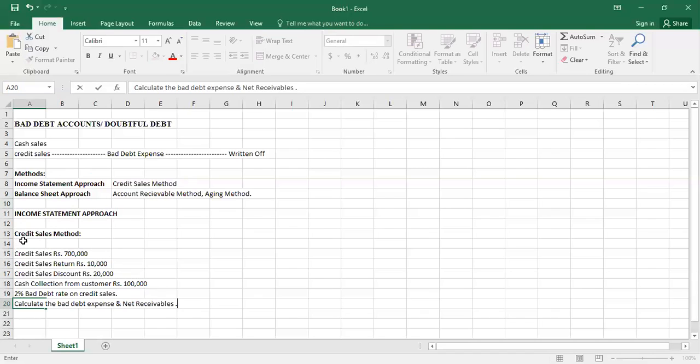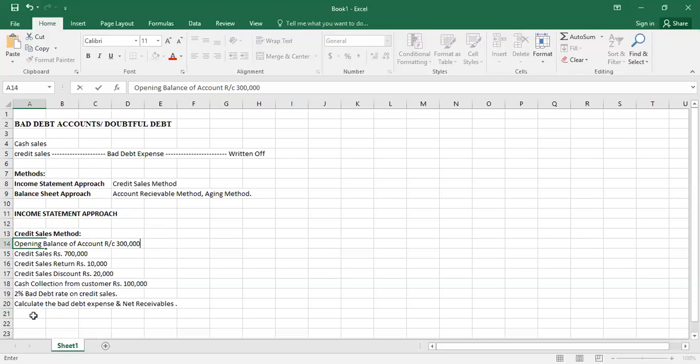We further add here the opening balance of account receivable, which is rupees 3 lakh, let's suppose.